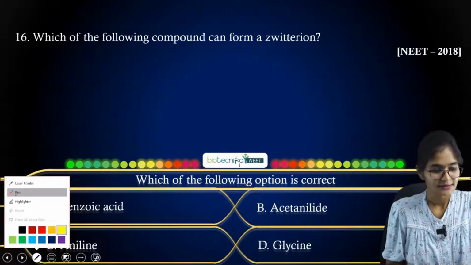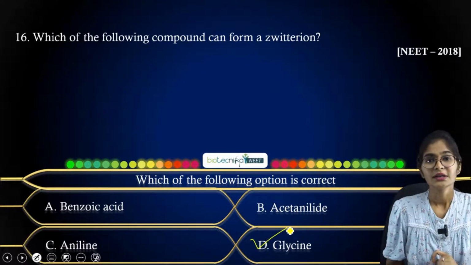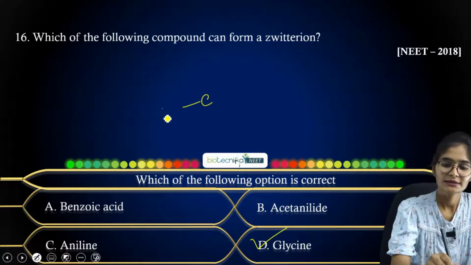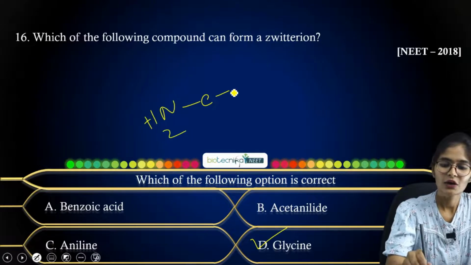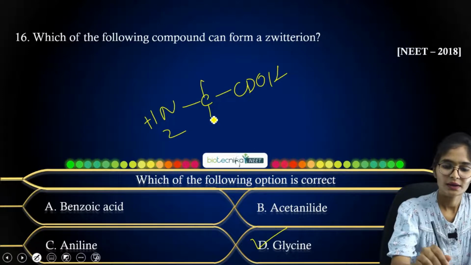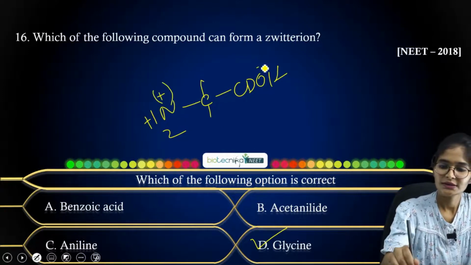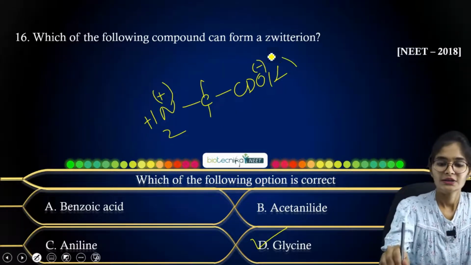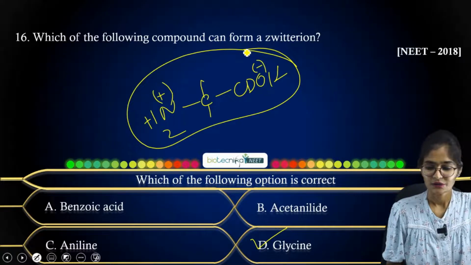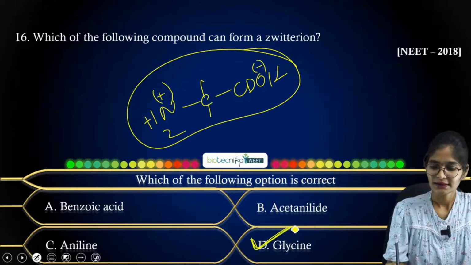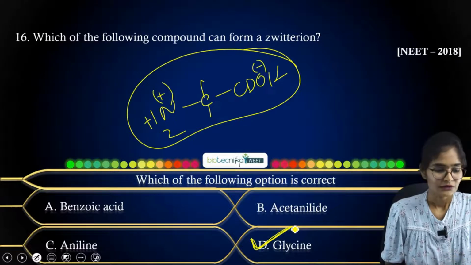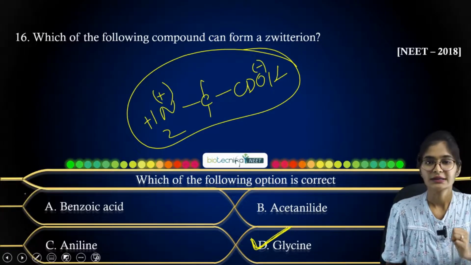Yes, glycine is the molecule where you have the Zwitter ionic form, because when you consider the amino acid, it will have NH2 along with COOH, right? So here it will have positive charge and here a negative charge overall, and that's why it has the Zwitter ionic form. All amino acids, if you consider, glycine is an amino acid and it will exist in Zwitter ionic form. So the answer has to be option D here.